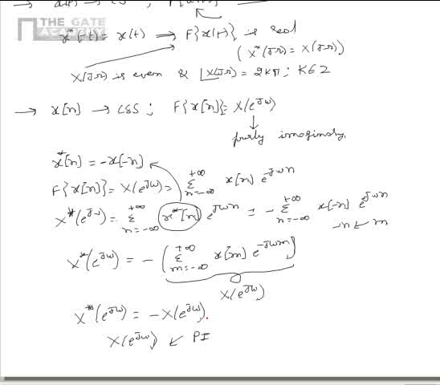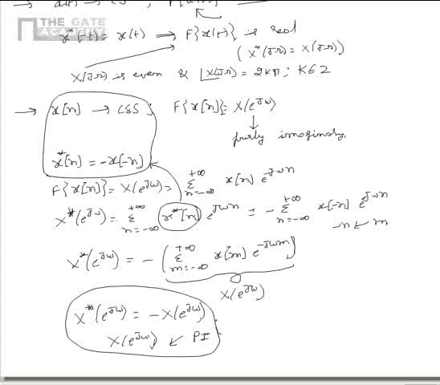From this we can say that if the given signal x[n] is conjugate skew symmetric, that is x*[n] is equal to -x[-n], then the Fourier transform of x[n], that is X(e^(jω)), is purely imaginary.